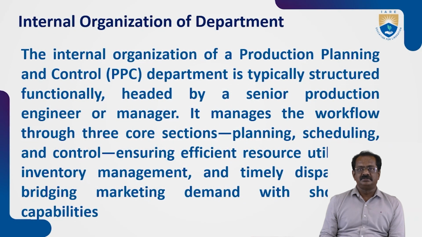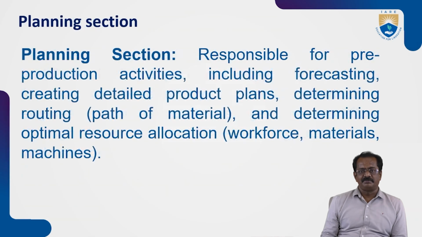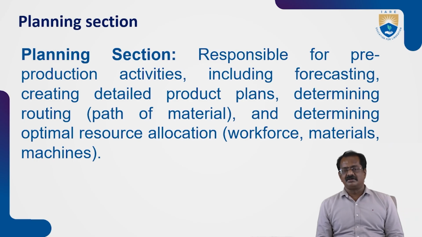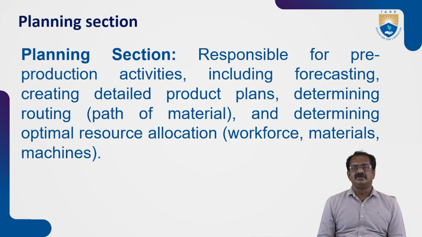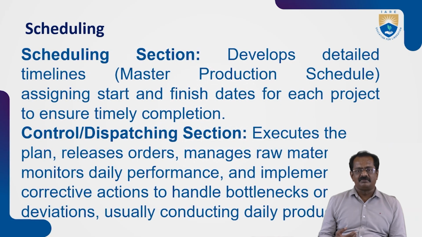So this is the internal organization. All these activities are happening in the back end of the organization, the system office of the production planning. Production planning is a very big and large subject. Its objective is to calculate and decide what is the best way of doing work. Best way of doing work in the sense, can we save the time for every activity? Can we save the manpower? Can we save the machine power? And can we increase the quality?